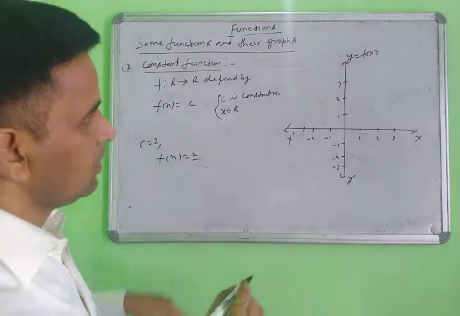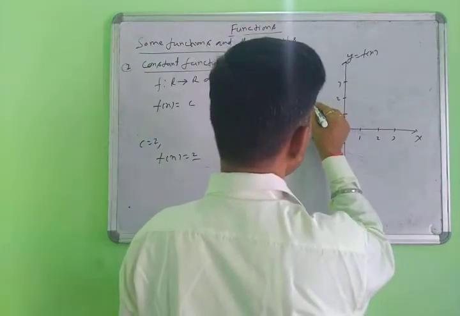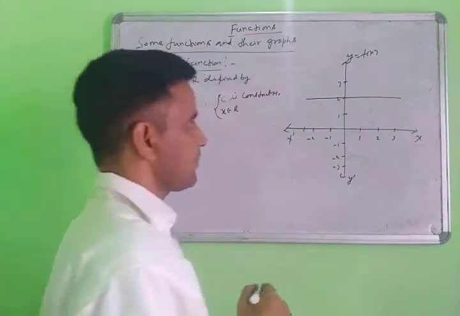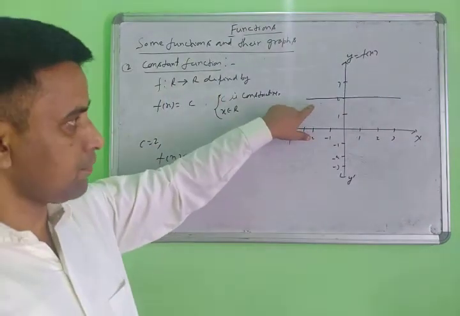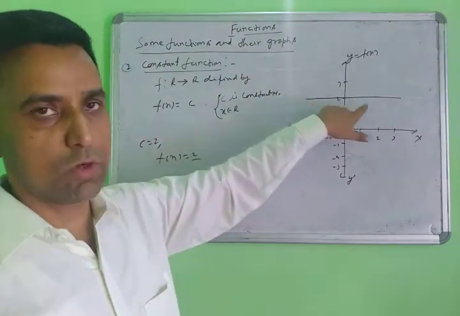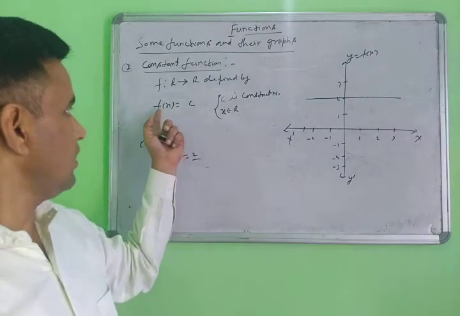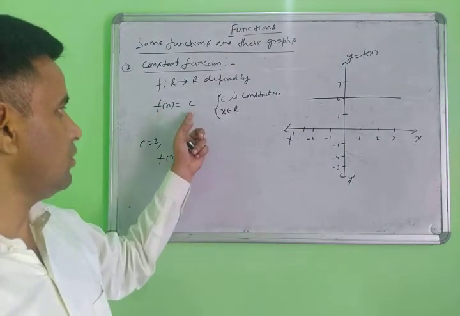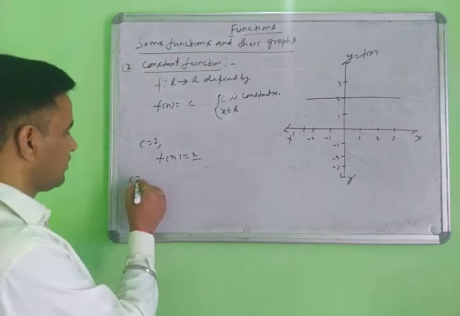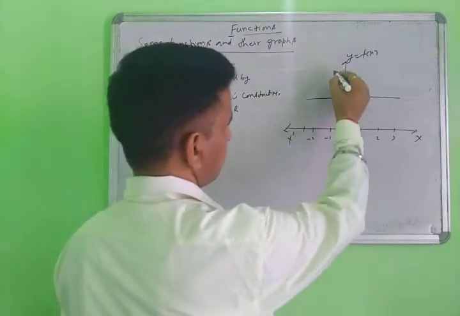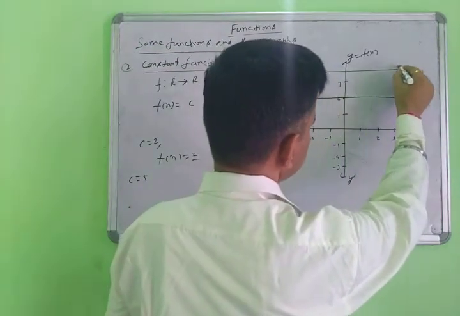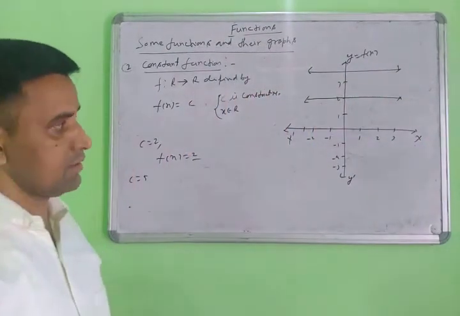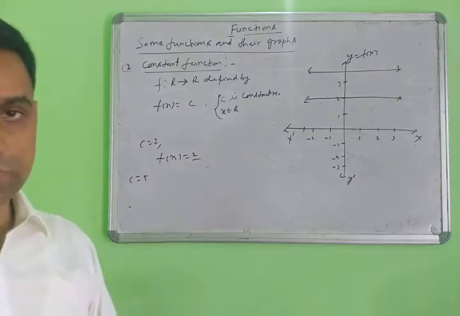F(x) equal to 2 means you draw a line parallel to the x axis. This is called the constant function. This type of function is called the constant function because the value of f(x) here is 2. If you put the value 5, then your line will go higher. This type of function is called the constant function. Let's note this down, then next.